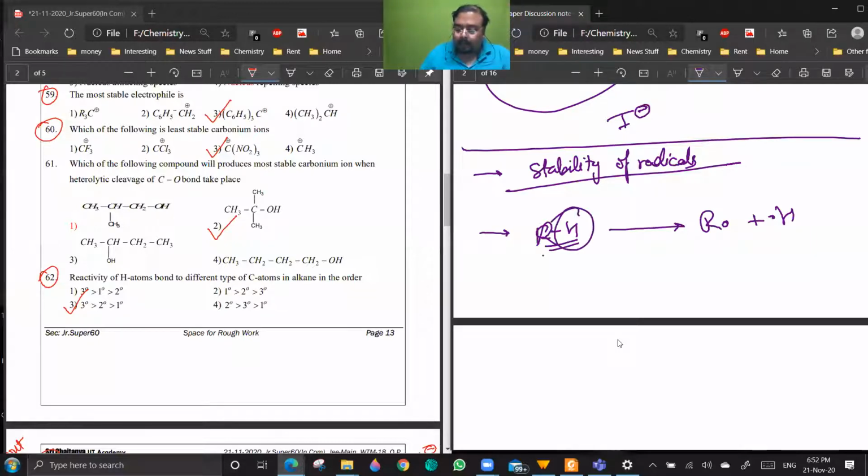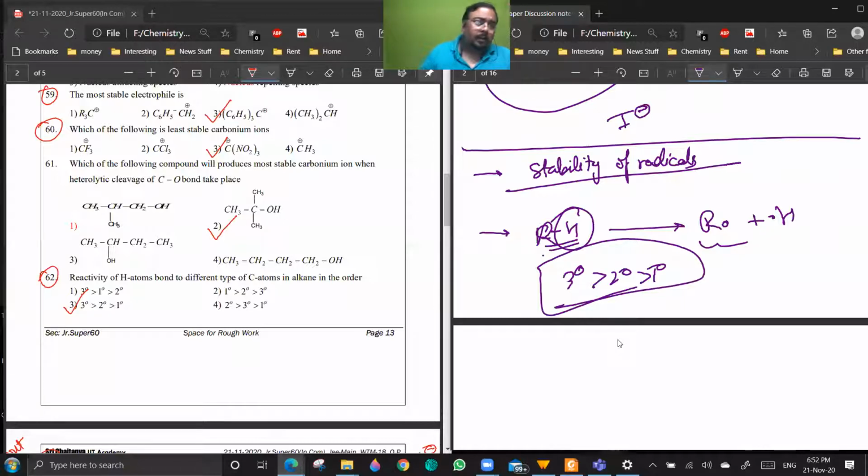Reactivity of hydrogen will be directly proportional to the stability of the intermediate. Are you getting a point? So 3 degree greater than 2 degree greater than 1 degree. Again, this is something which I will be discussing in reactive intermediates.